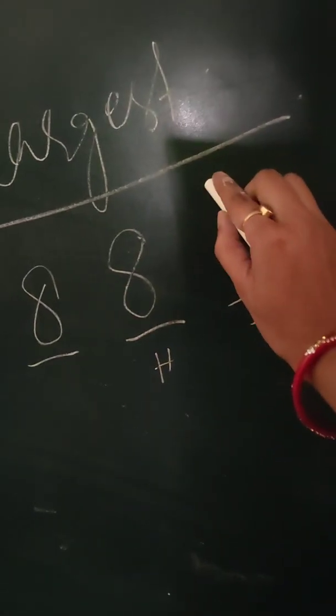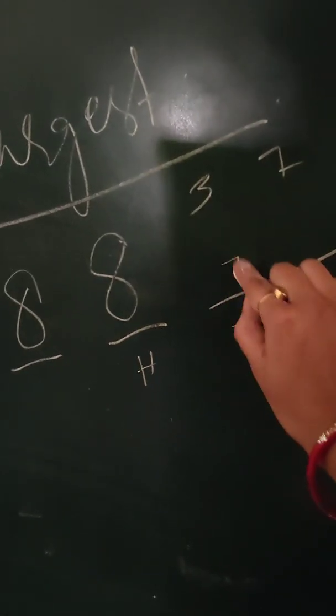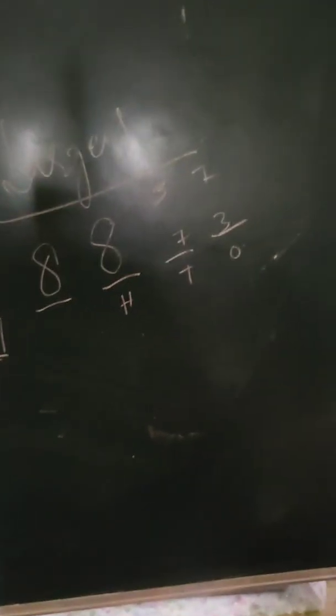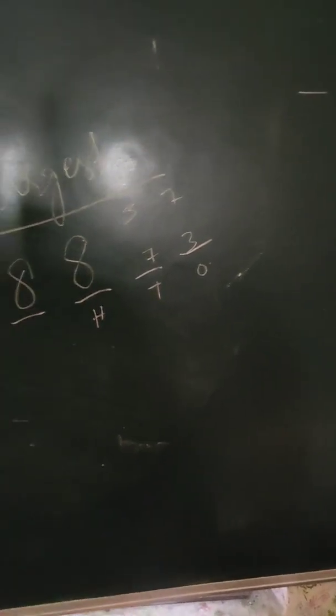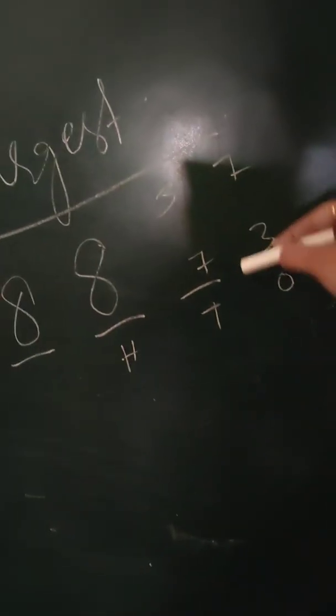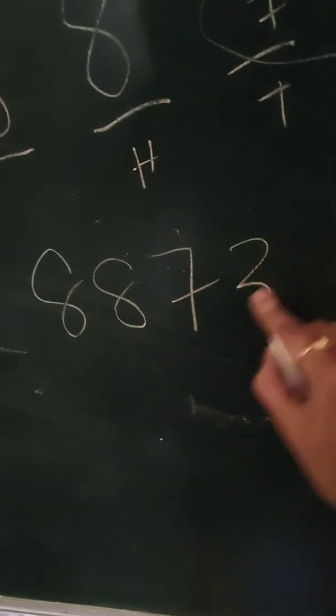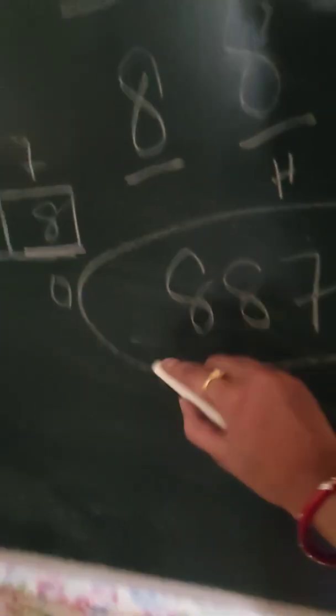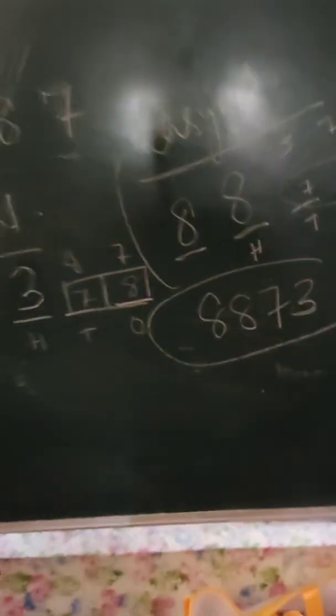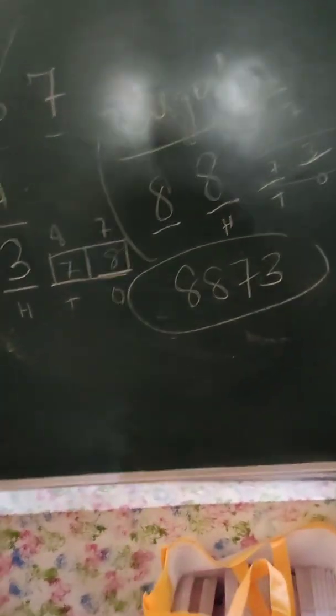Again I am left with the options 3, 7. So in this case, now I have to choose which combination is the largest. Definitely 7, 3. So it is 8, 8, 7, 3. So the largest number over here is 8873.